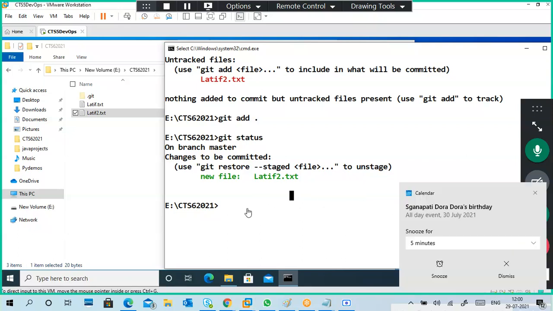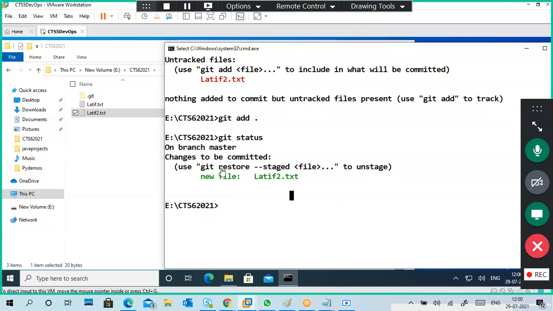It is unstaged. And this command is restore, meaning restore into the previous stage. Each step is a stage. You have changed something, you have done some changes, but now you want to go back to the previous stage. So you can restore into the previous stage also.